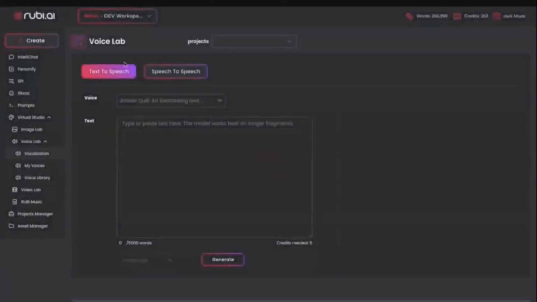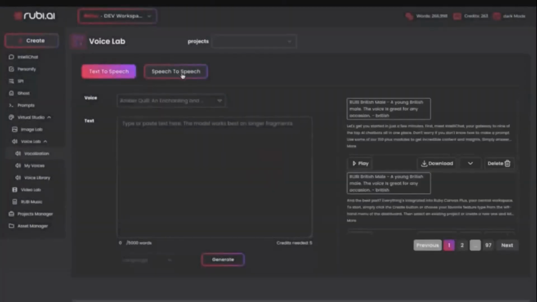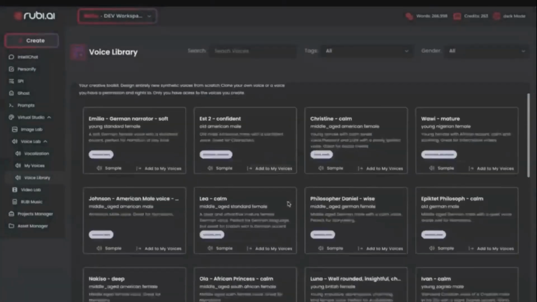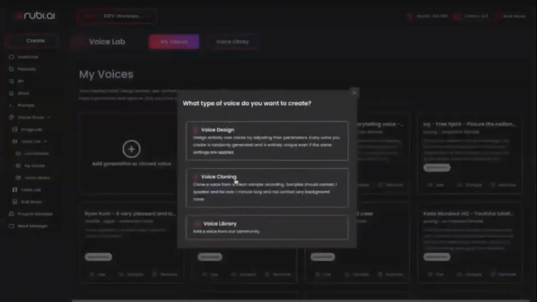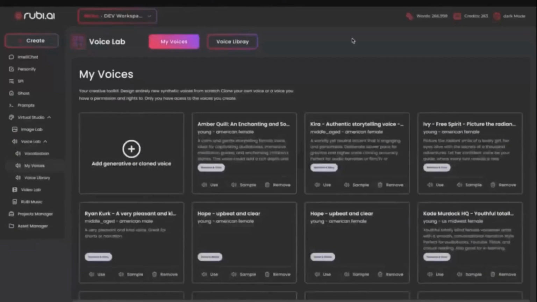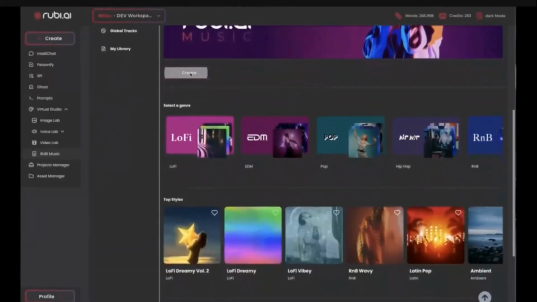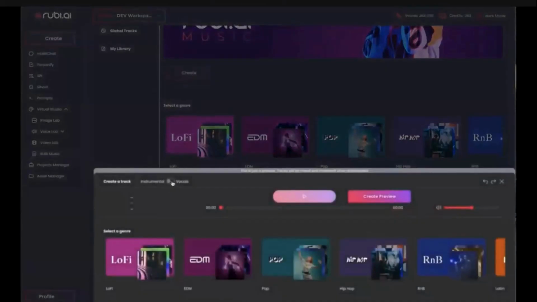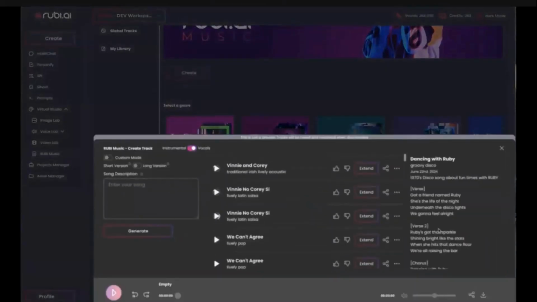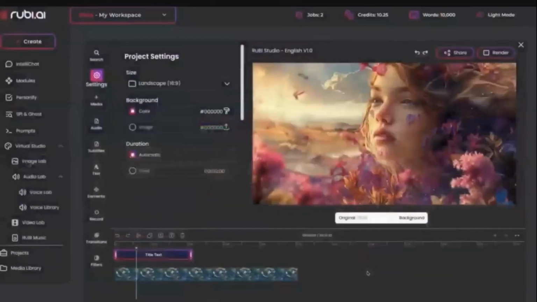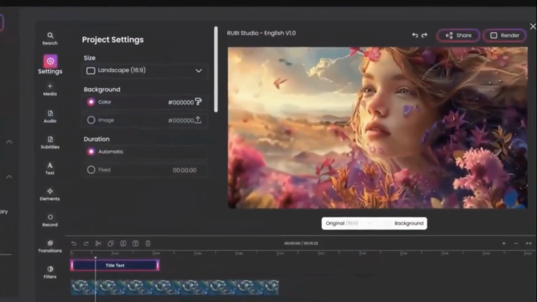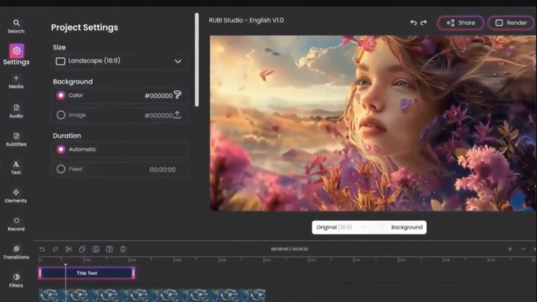Our voice lab brings text to speech, speech to text, and over 1,000 pre-built voices to choose from, and even voice cloning capabilities. And Rubi Music creates original royalty-free tunes with or without vocals in mere seconds. And the best part? Everything's integrated into Rubi Canvas Plus, your central workspace.